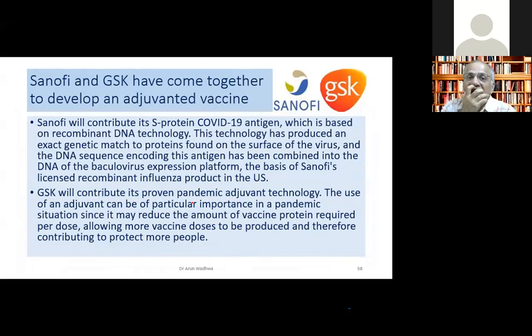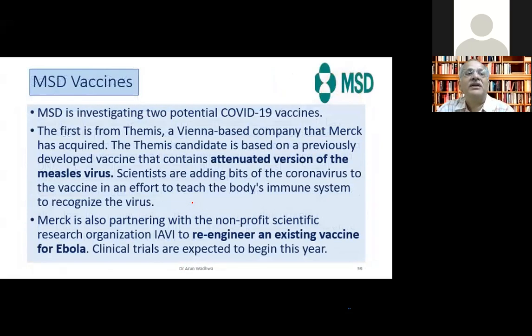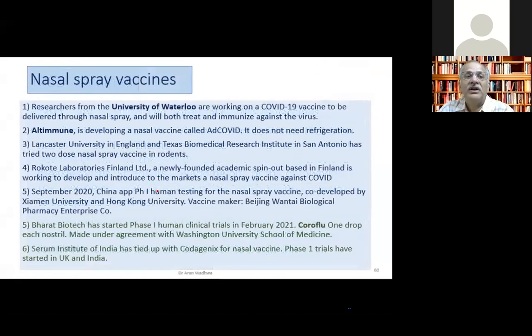Sanofi and GSK also have come together to make a vaccine. Sanofi is providing the S protein, and GSK is providing its adjuvant technology. They are famous for this, so they are making this combined vaccine. MSD vaccines are making the attenuated version of measles virus and re-engineering the existing Ebola virus. But all these things have actually gone into the pipeline because they were not showing much effect.